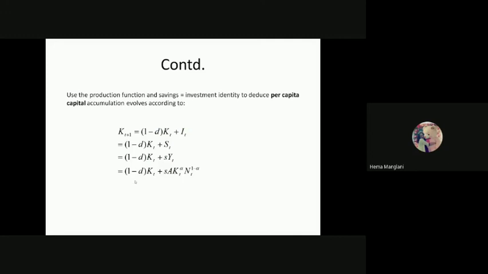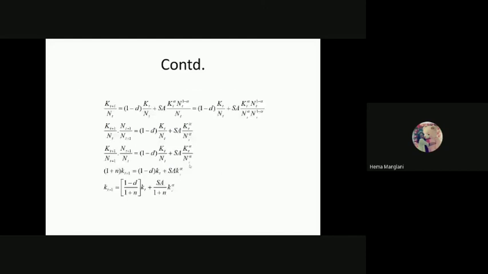Then again, this would remain constant, plus we can write this YT, meaning your production function. Your production function is A, your technology, K capital, and N your labor. So that has been replaced over here. Then further, we can define like this.